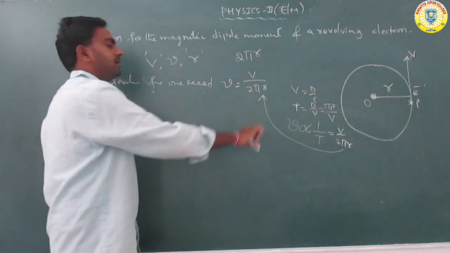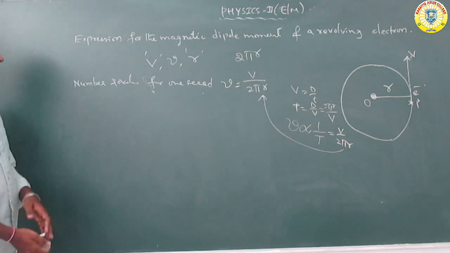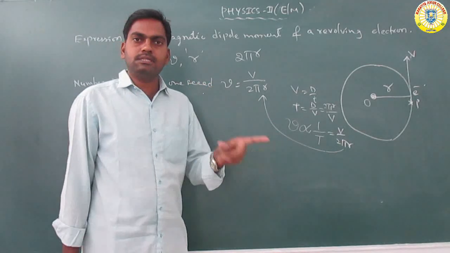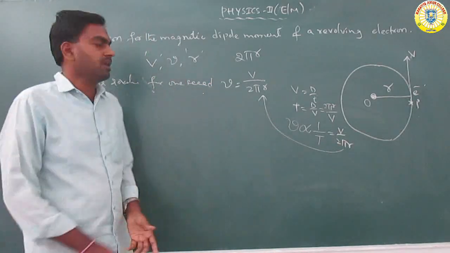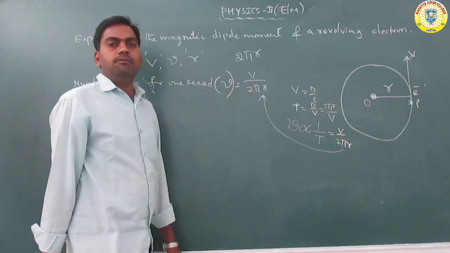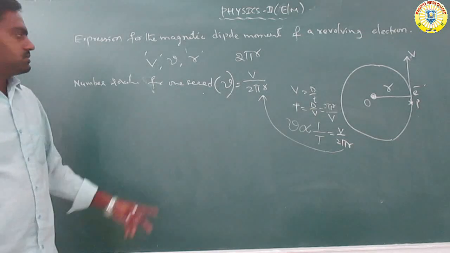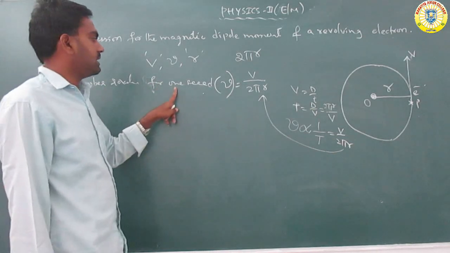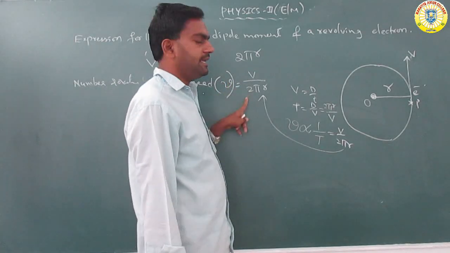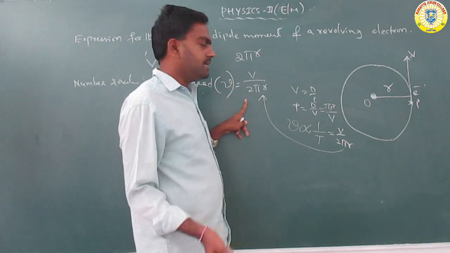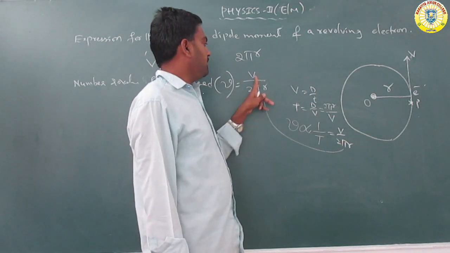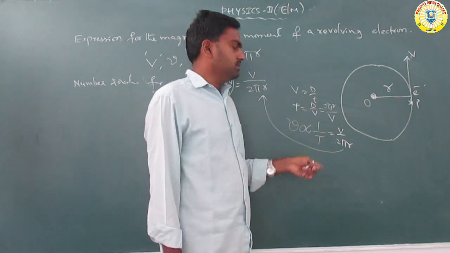The number of revolutions in 1 second is called the frequency, so nu is equal to 1 by t, that is v by 2 pi r.